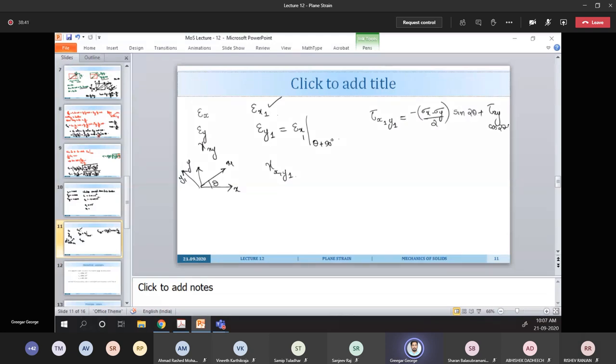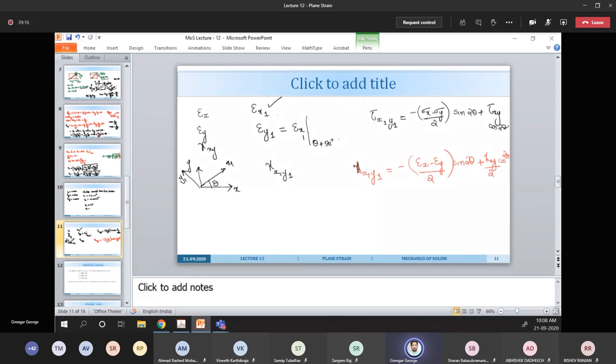So here also we can say that gamma x1 y1 is nothing but minus epsilon x minus epsilon y by 2 sin 2 theta plus tau xy will be replaced by gamma xy by 2 cos 2 theta. This is an easy way of deriving this part.